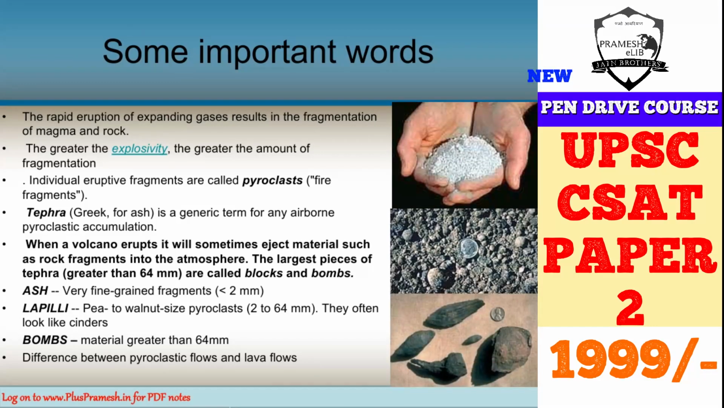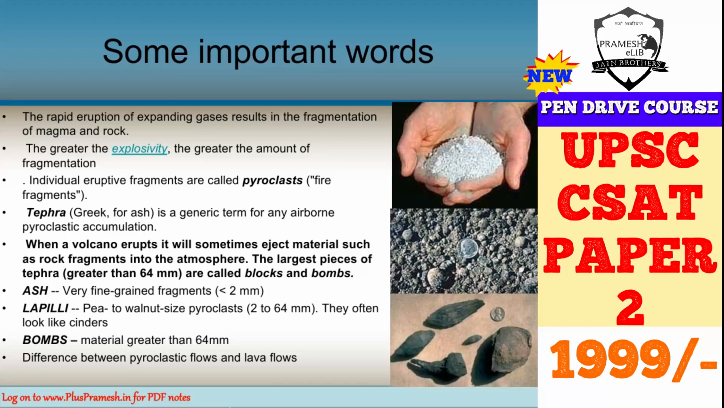Here you can see the pictures also. The topmost picture shows ash. You can see it is very fine, its diameter is less than 2 millimeters. The middle picture shows pea-shaped or walnut-size pyroclasts. They are known as lapilli. And the last ones are big enough, they are like stones, and you can see a small coin there, and they are bigger than the coin, to give you an idea of the size. Therefore these are known as bombs because they are quite big.